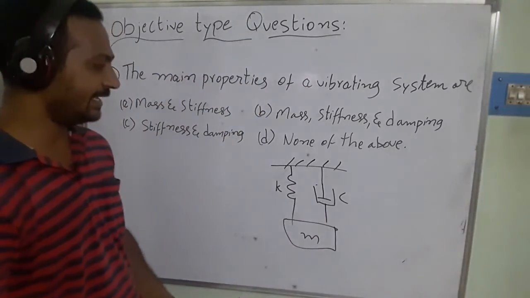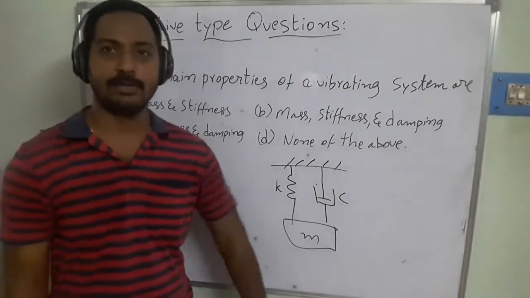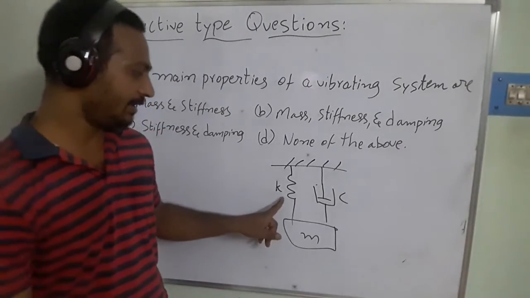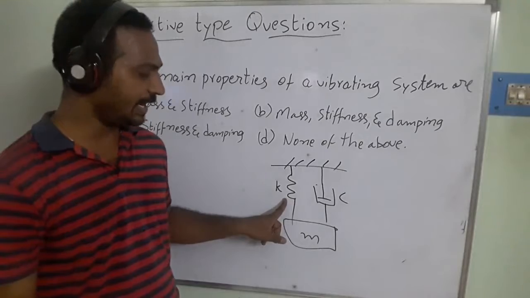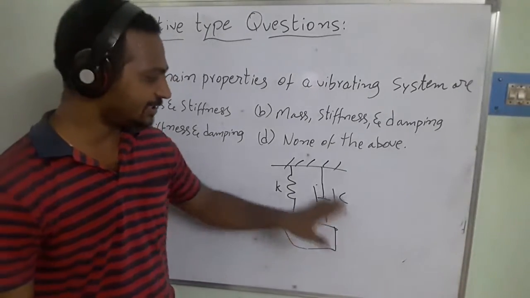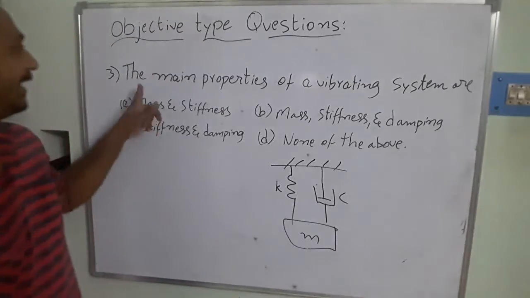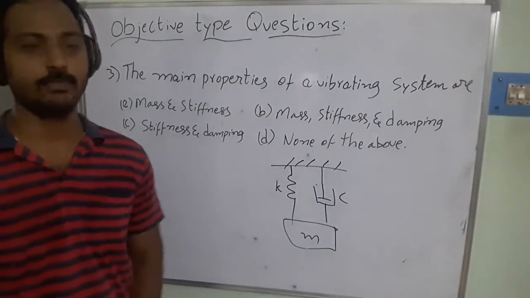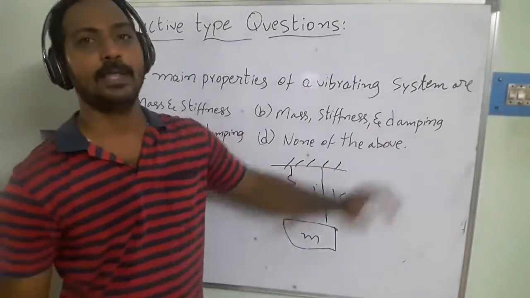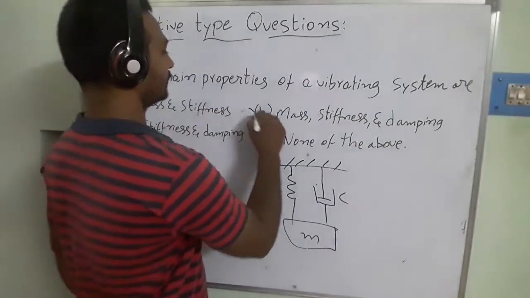So we can see here, if you consider a mechanical vibrating system, it consists of three elements compulsorily: the spring, the damper and the mass. On these three bases, we define the properties of the vibrating system. So from this, mass, stiffness and damping is the right answer.